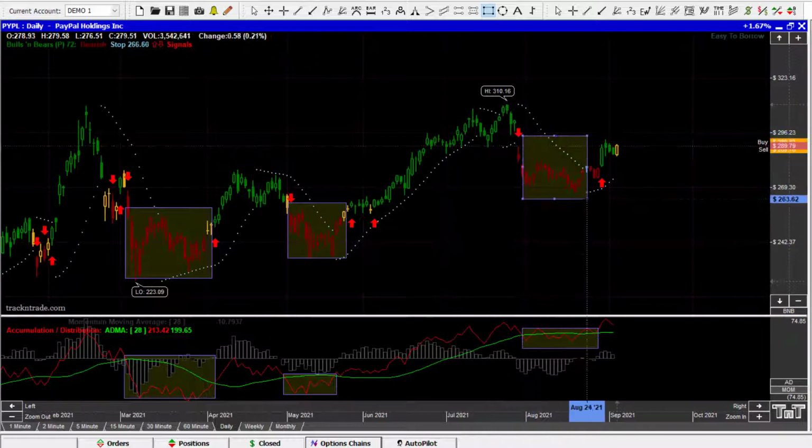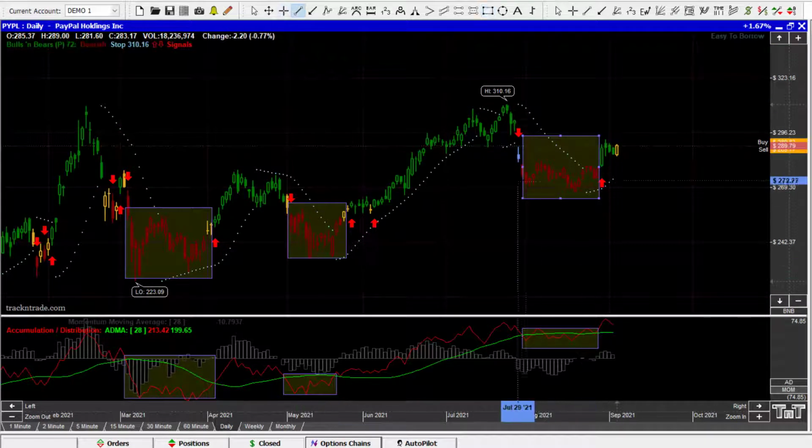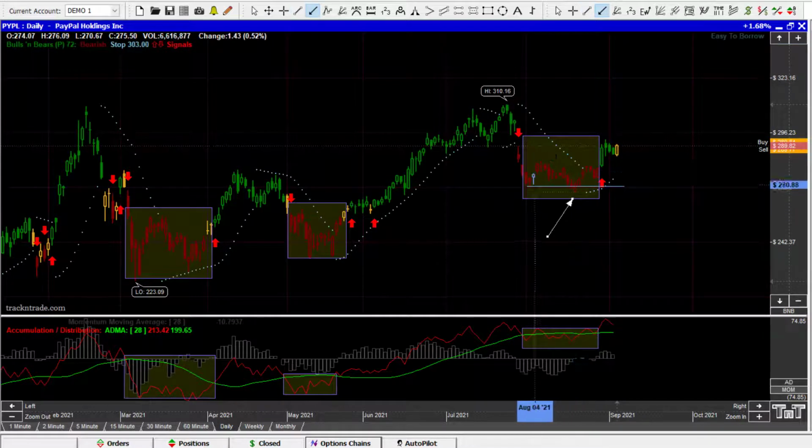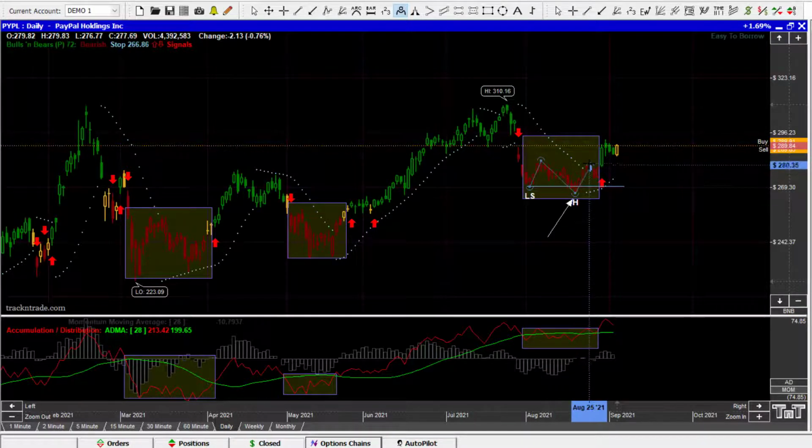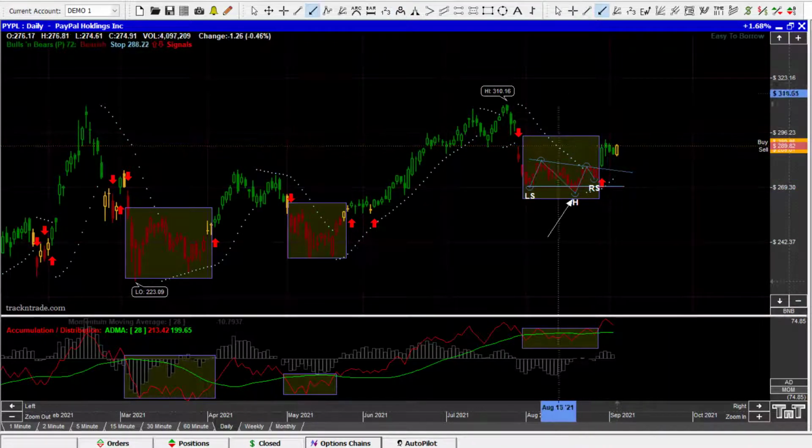So right in there, went in distribution, back into accumulation. So there again, we got that embedded head and shoulders. We got that bear trap right there. So there's our little left shoulder neckline, head, neckline, little pullback, and then the rally and the break. So let's go ahead and just for fun, let's draw that one in there. Head right here, there's our neckline, our right shoulder. So there, breaking above that trend line right there was our signal for entry.